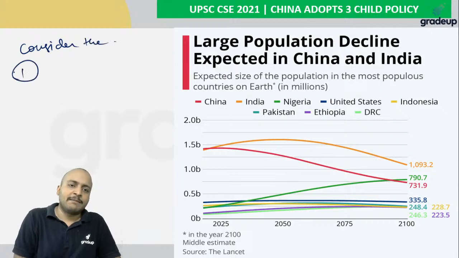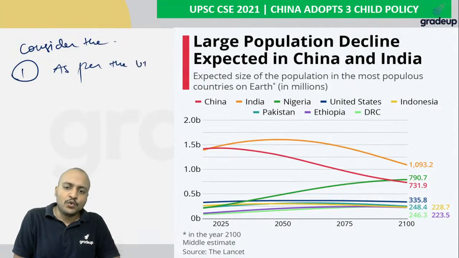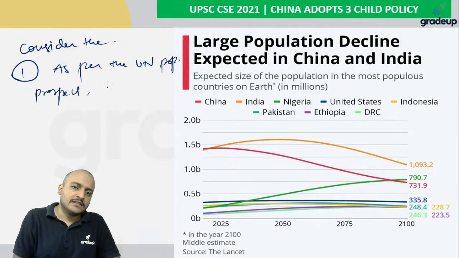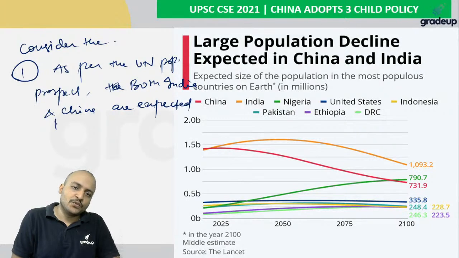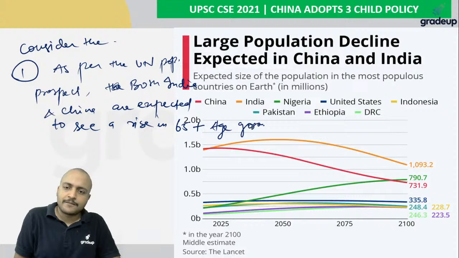Statement number 1 says that as per the UN population prospects, both India and China are expected to see a rise in the 65 plus age group, in the population of the 65 plus age group.